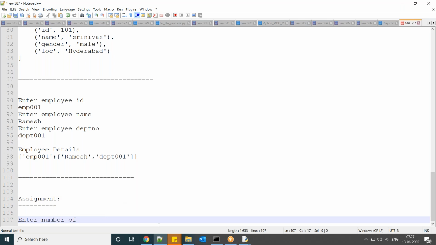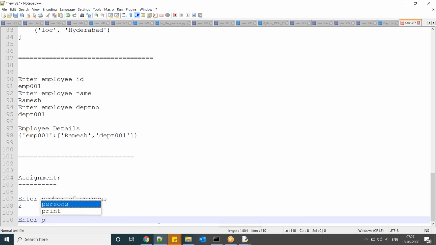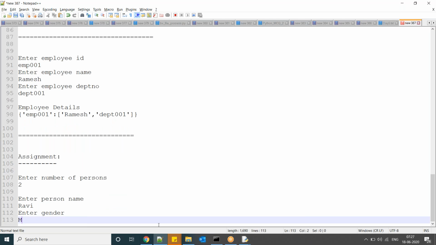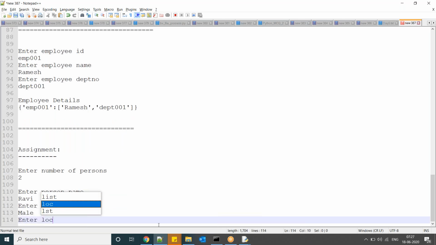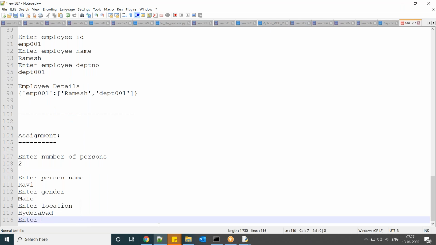Enter number of persons, enter person name, enter gender, enter location, enter number of languages known.